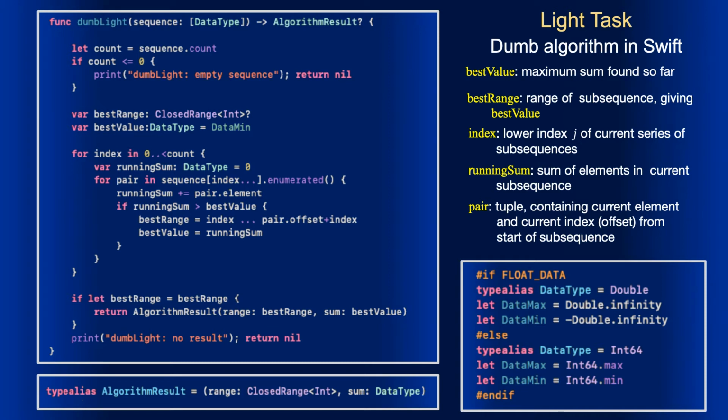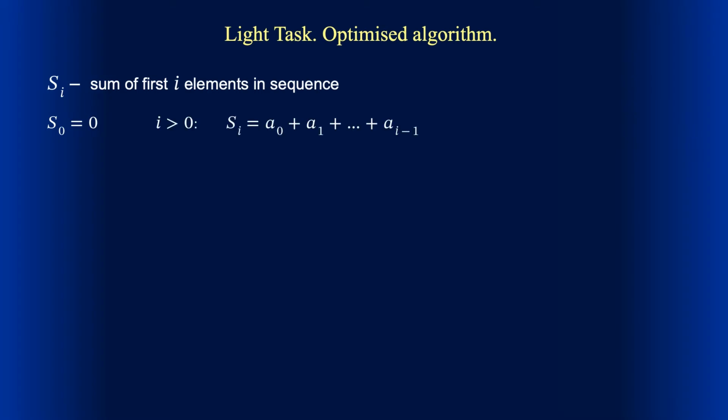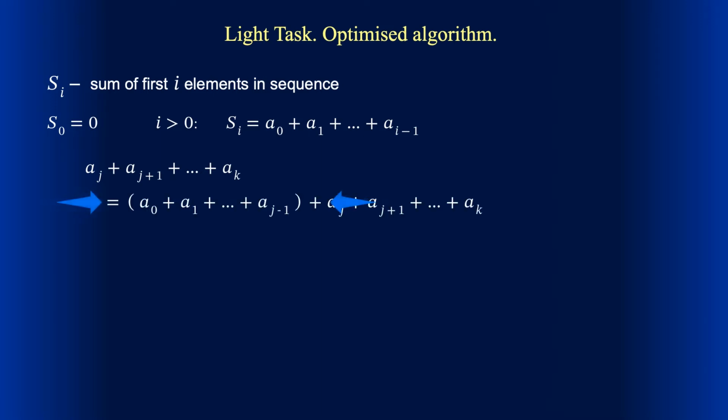Let's see how we can optimize the algorithm. Let S with index i be the sum of first i elements in the sequence. So S0 is 0, while for a positive i, Si is the sum of elements from A0 up to A with index i-1. What we really need is the sum of subsequence starting with an arbitrary index j. Let's add to this sum the sum of starting j elements.